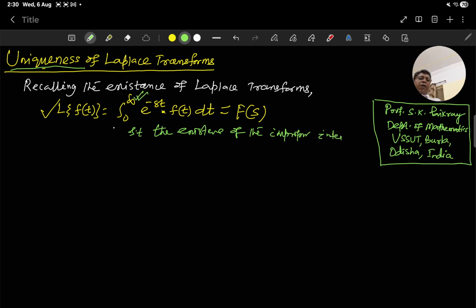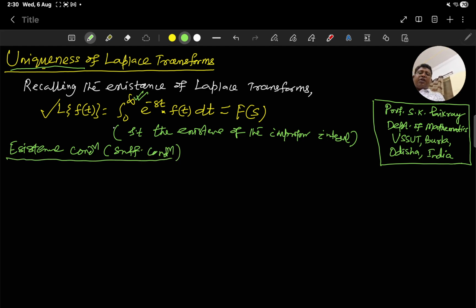However, there is a separate criterion for the existence of the Laplace transform. This is a sufficient condition. The details you can view from the previous lecture.